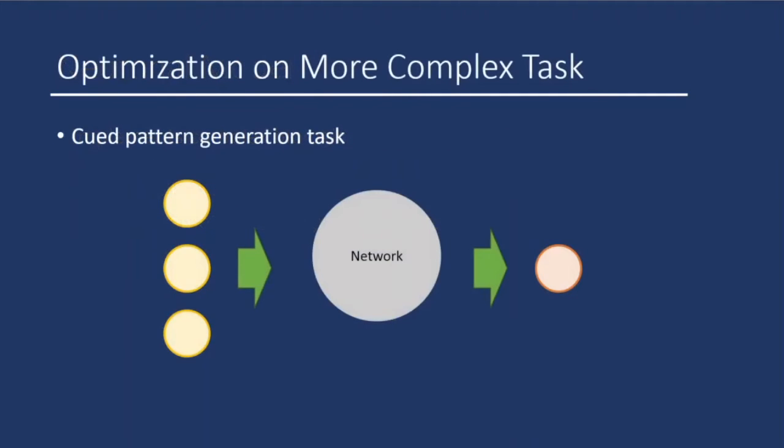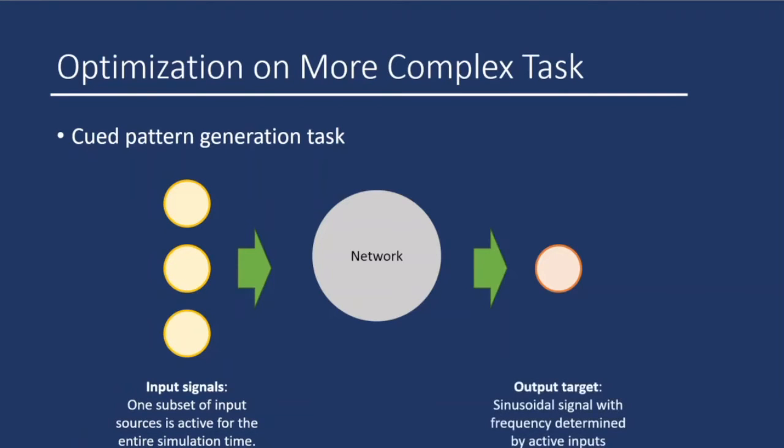We optimize a network of these neurons on a queued pattern generation task. In this task, networks receive inputs from a series of input sources, out of which only a subset is active during a trial. The network is trained to produce a sinusoid whose frequency is based on the input sources.